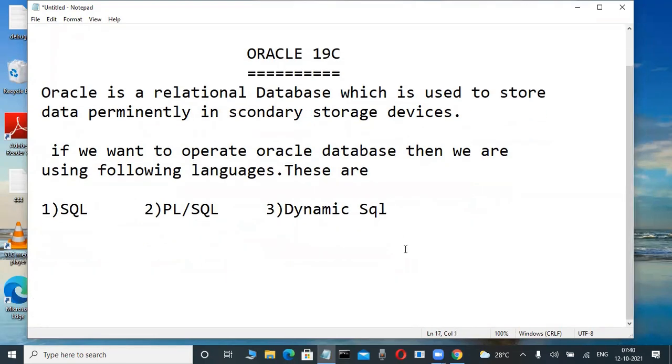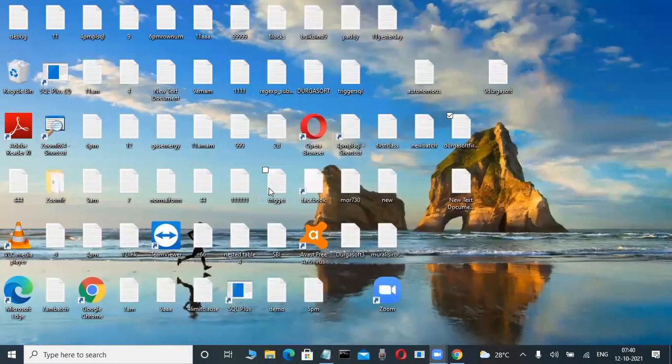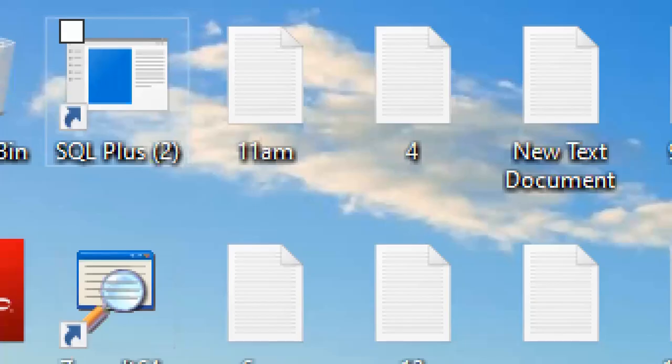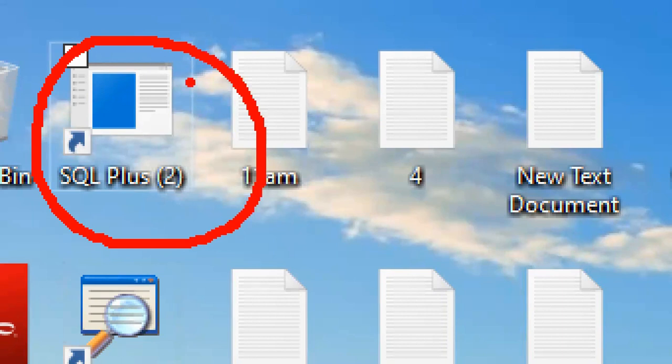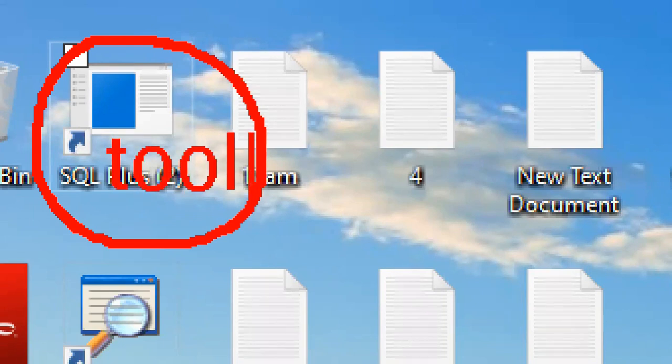Observe the screen, very, very important. Suppose, SQL is a language, okay. We operate an Oracle database daily through that language only. But on the screen, some other thing is there. What is this one? SQL Plus is there. Does anybody have an idea what this SQL Plus is? Very good. SQL Plus is a tool.